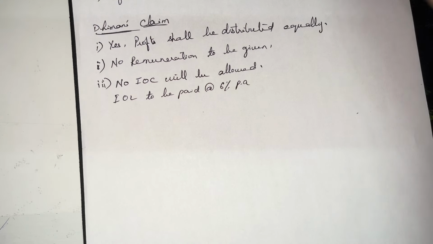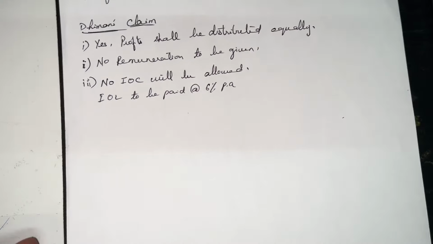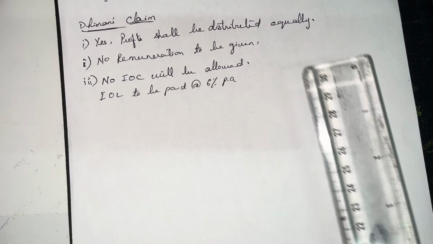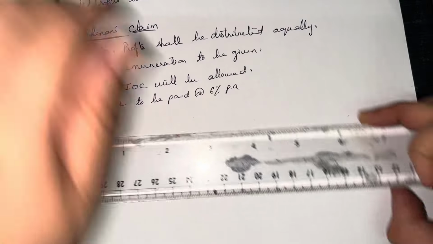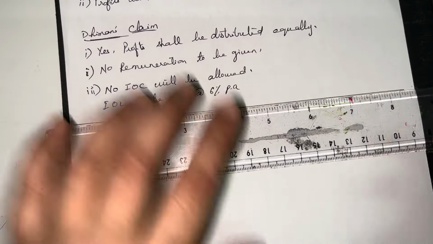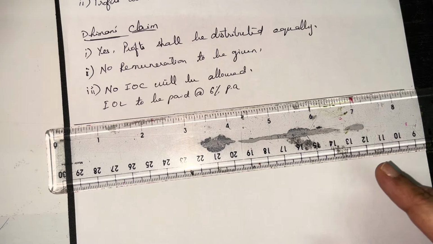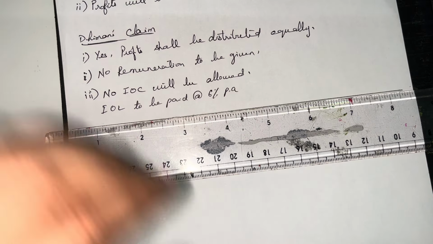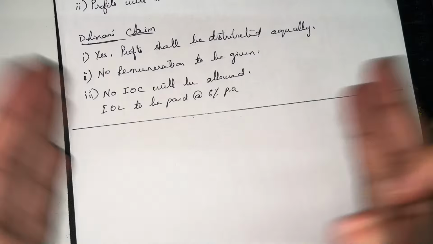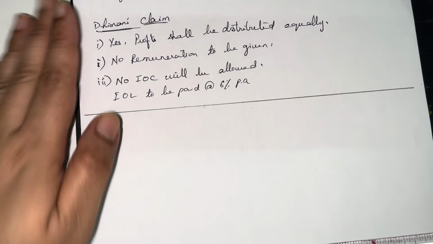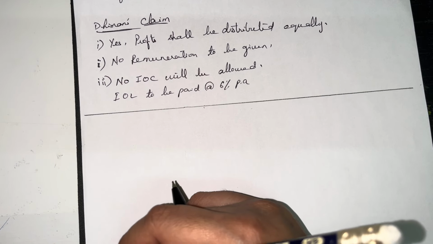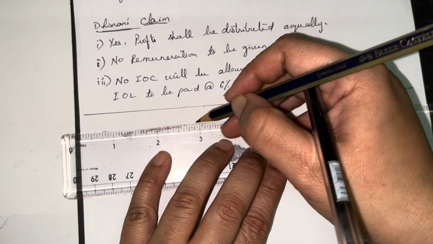So first we'll prepare the working notes, and then we'll prepare the profit and loss appropriation account. The working notes you can prepare beside the page, but since our sum is usually expanded for the entire page, what we'll do is we'll leave some space for the profit and loss appropriation account here.